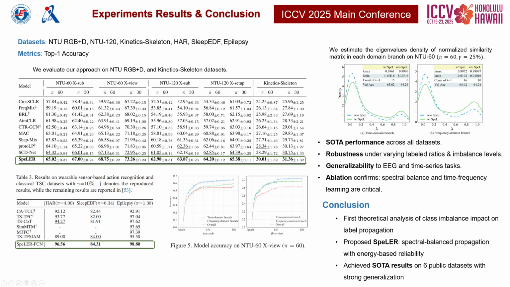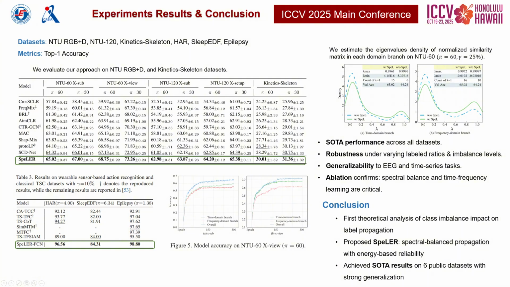Finally, let's look at the experimental results. We evaluated SpeLER on 6 benchmark datasets, including NTU 60, NTU 120, and Kinetics-Skeleton. Across the board, our method consistently achieves state-of-the-art performance, outperforming strong baselines such as SCDNet, ProtoLP, and SHAPMix. What's more important is robustness. Even under challenging scenarios with only 25% labeled data and high imbalance ratios, SpeLER maintains a clear advantage.